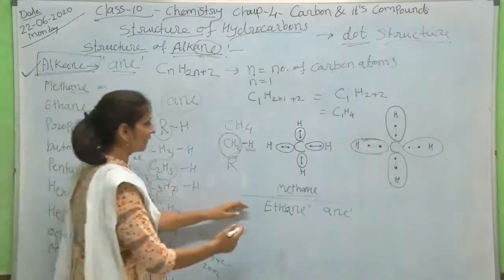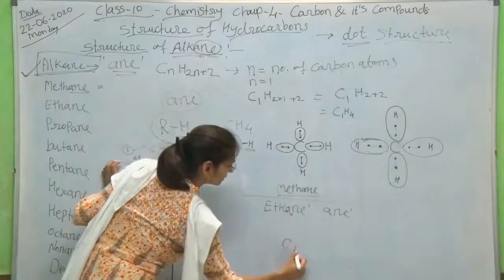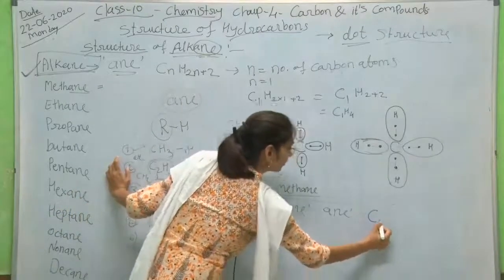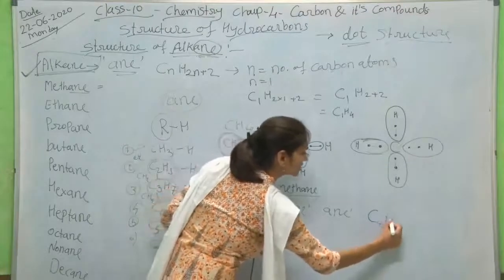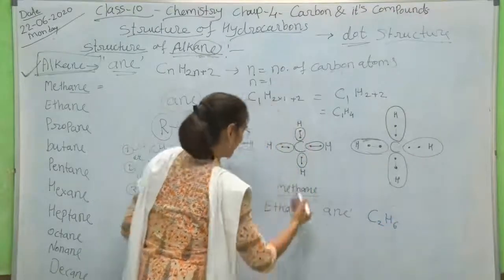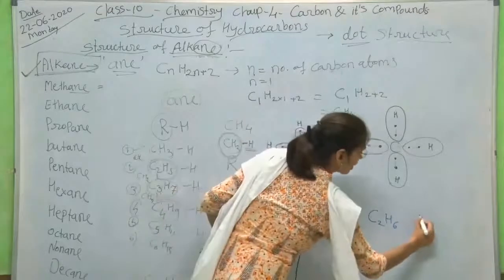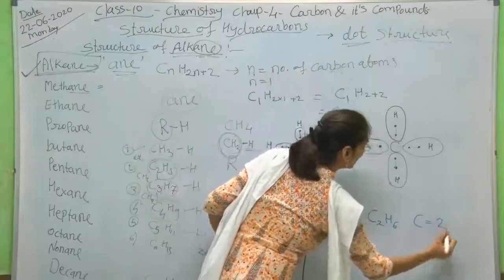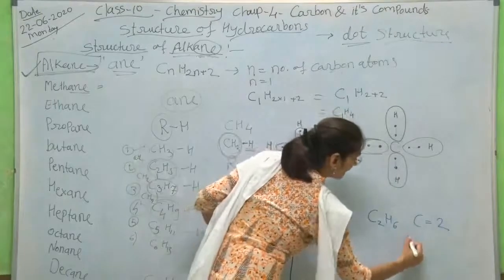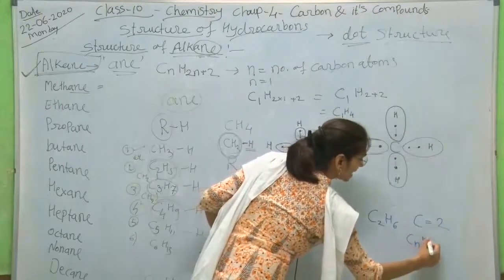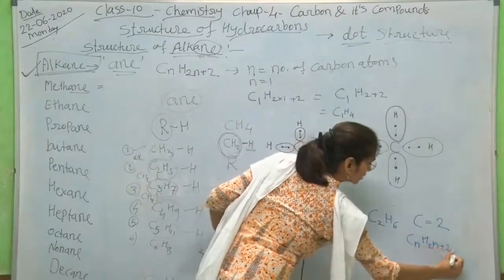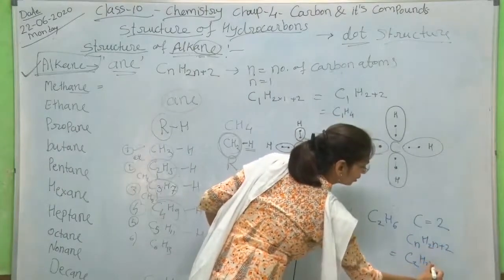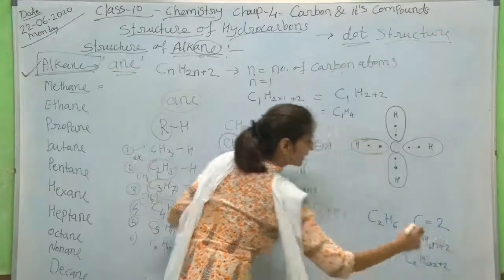So the structure of ethane we will see here: carbon-carbon single bond. What is the chemical formula of ethane? C2H6. Here the number of carbon atoms is 2, so what will be the formula? CnH2n+2. Here C is 2, and H is 2n plus 2, that is 2 into 2 plus 2.